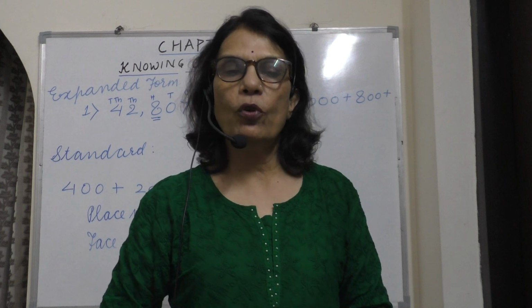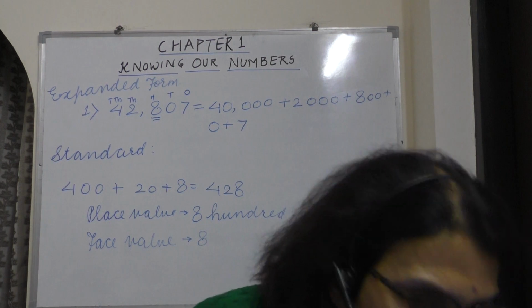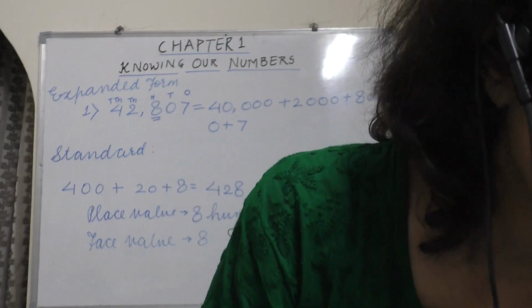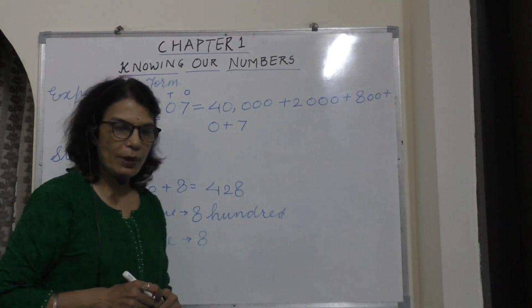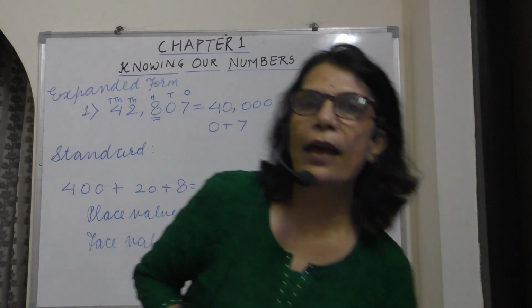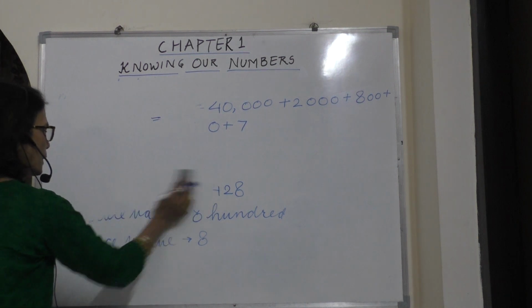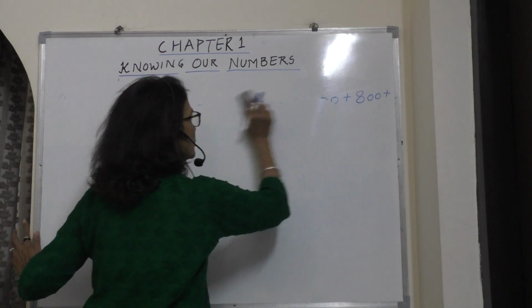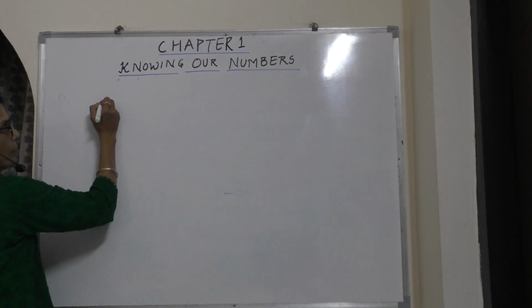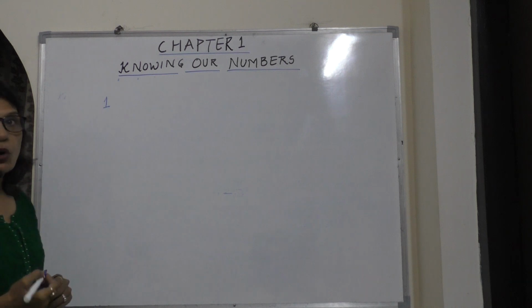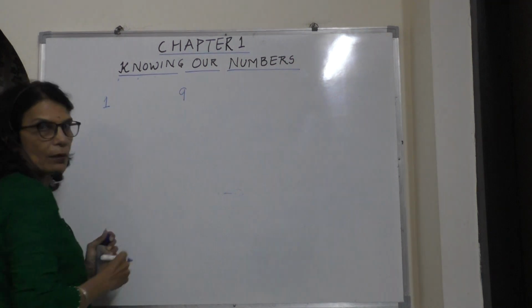Now I am going to explain you one more concept. Next concept I am going to tell you about the greatest and the smallest digit number. One is the smallest one digit number and 9 is the greatest number.